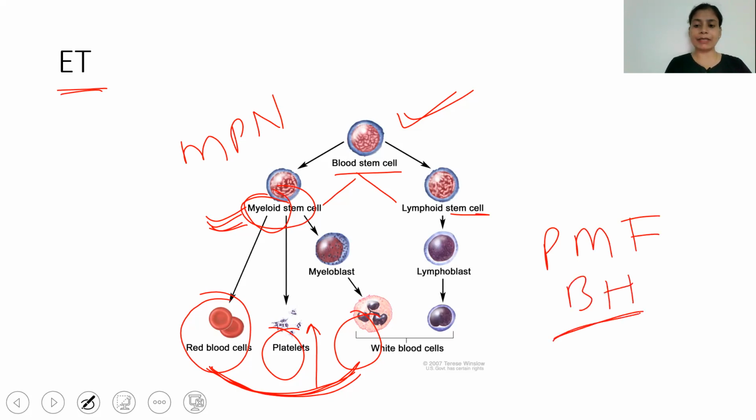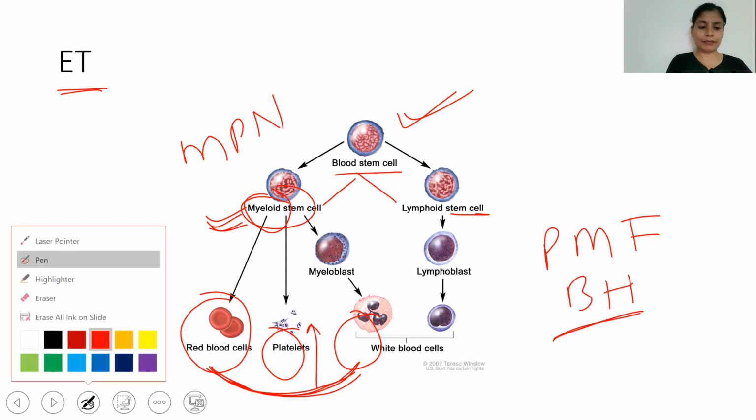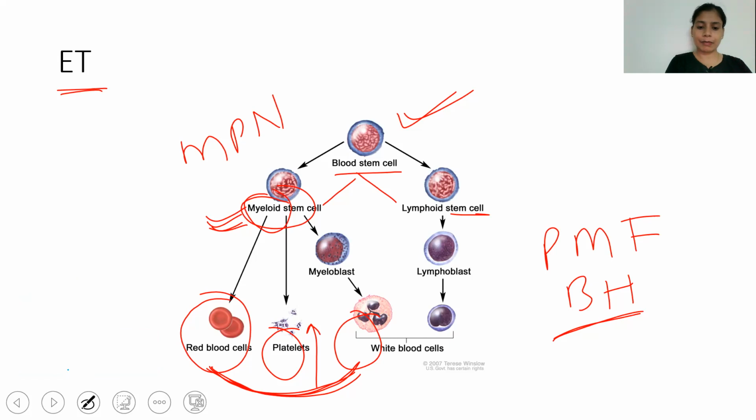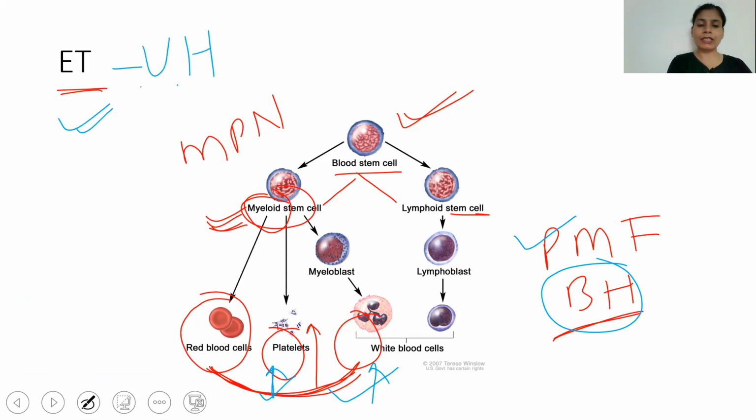In this bilinear hyperplasia, two cell series are going to increase, and these are platelet and WBC. So in PMF these two cell series increase, and in essential thrombocythemia it is unilinear hyperplasia, so just platelet is